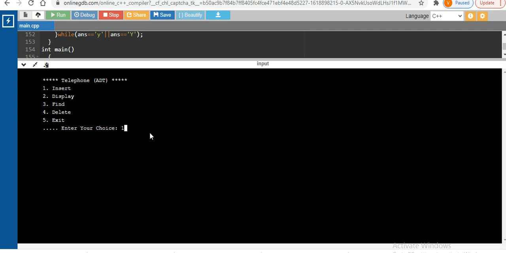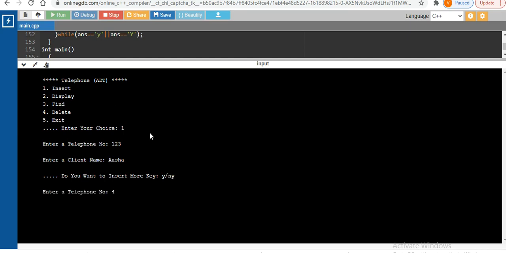Okay, so I am giving my choice as 1, which means I need to insert a number. Again, I am not giving a 10 digit number because it will take too much time, so we will take only a 3 digit number. For example, say 123 is my number, and the name of the client, for example, Asha. Okay, it will ask again if you want to insert some more. So I will say yes, I want to insert. The number is 456, and the client name will be Kiran.